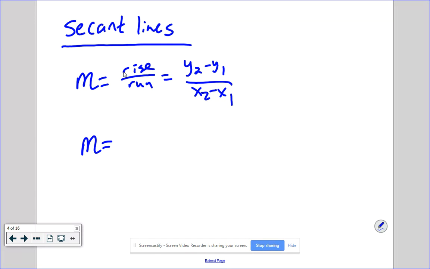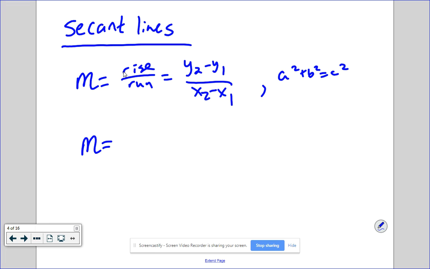Technically, yeah, you can use the Pythagorean theorem. But that only works if you're on a grid. But yeah, that would work as well. Okay, so that's how you find it algebraically.